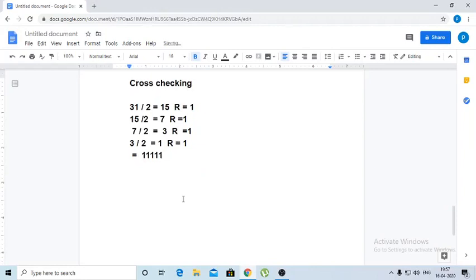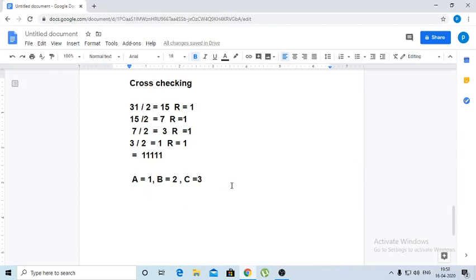So next one, how to convert the data into binary if it contains characters. For example, A is written as 1 in the decimal number system and B is written as 2, and C equals 3. Like that, all the alphabets are numbered from A to Z. 26 alphabets are numbered.